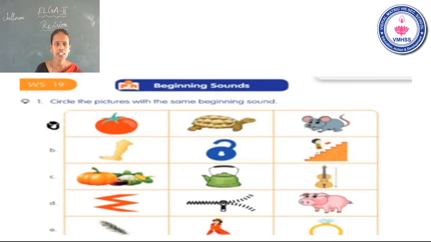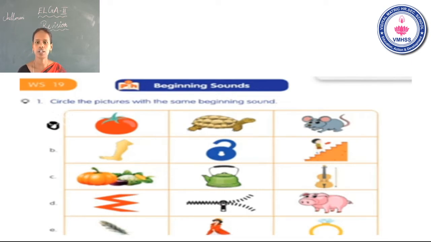Okay. Beginning sound. See the slide carefully, students. Circle the pictures with the same beginning sound. See the first one tomato, second one turtle, third one is mouse. What is the beginning sound? T. Tomato. Second one turtle, mouse. So the tomato and turtle have the same beginning sound. So you have to circle tomato and turtle.